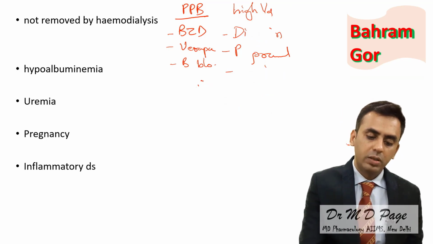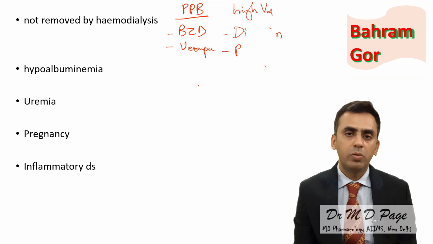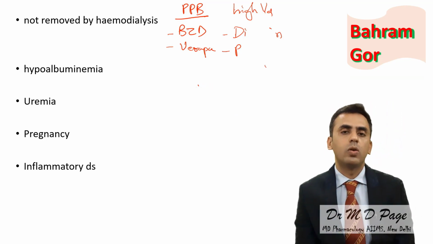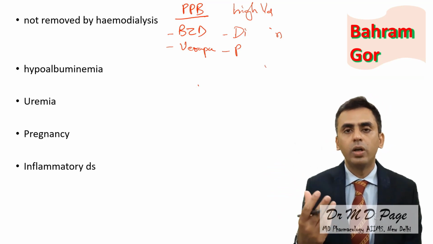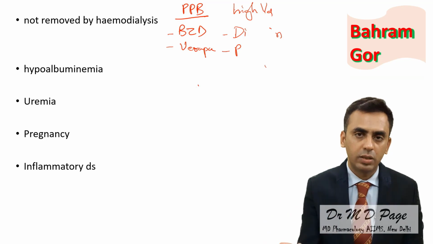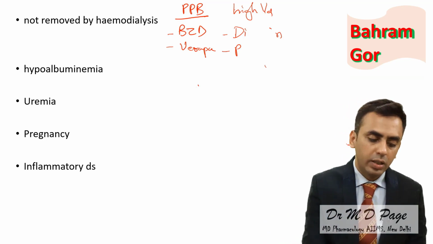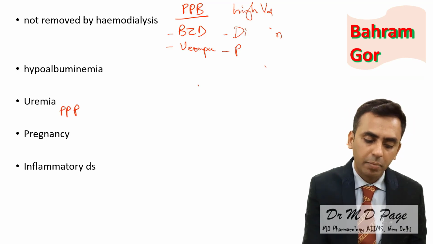Now what will happen in disease conditions? For example, if hypoalbuminemia is there, plasma protein is low. If plasma protein is low, free drug concentration will be more. For example, phenytoin toxicity has resulted in cases of hypoalbuminemia. In uremia, similarly, plasma protein binding capacity is decreased.